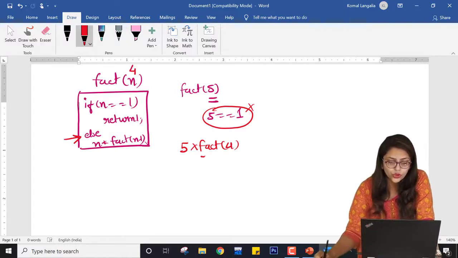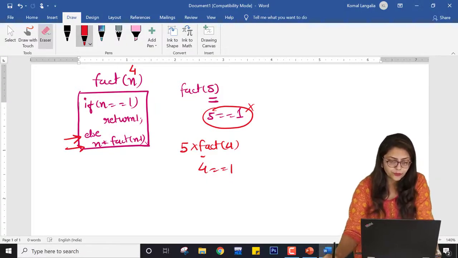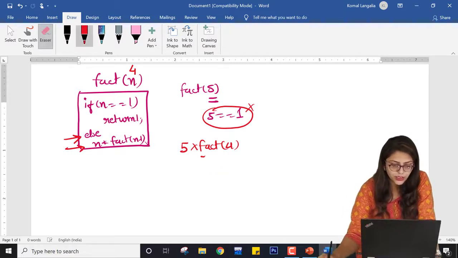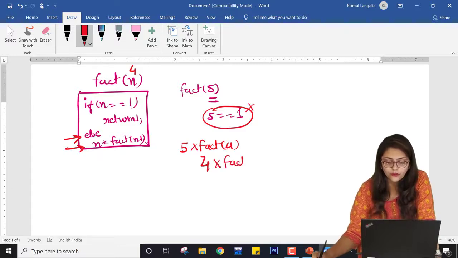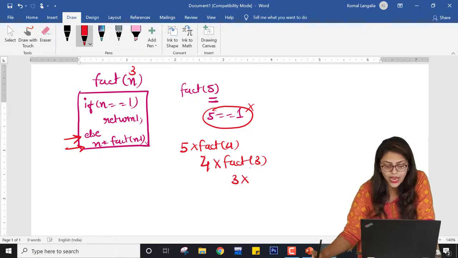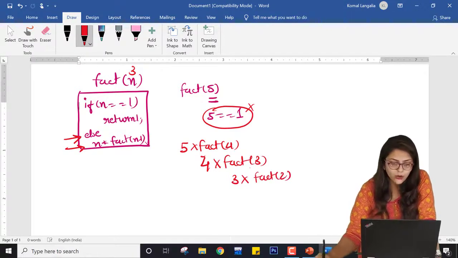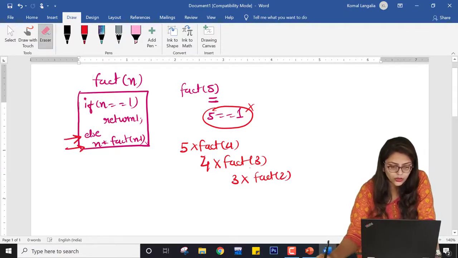So n becomes 4. Is 4 equal to 1 or not? No. So it will go to this else, and instead of this, it will call 4 into fact of 3, right? Now again for this fact of 3, it will call fact of 3. So here it will do n into fact of 2, where the new n is equal to 3, right? Now again for fact of 2, it will just call 2 over here.